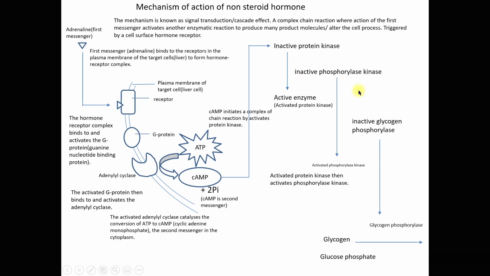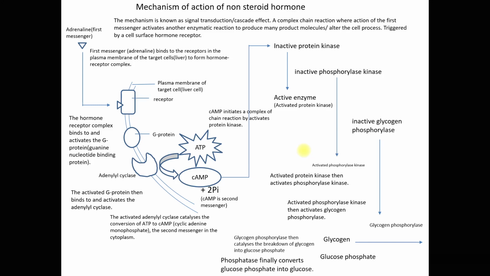The activated phosphorylase kinase then activates glycogen phosphorylase. Can you see this activated phosphorylase kinase? And then glycogen phosphorylase catalyzes the breakdown of glycogen into glucose phosphate. And then phosphatase finally converts glucose phosphate into glucose.